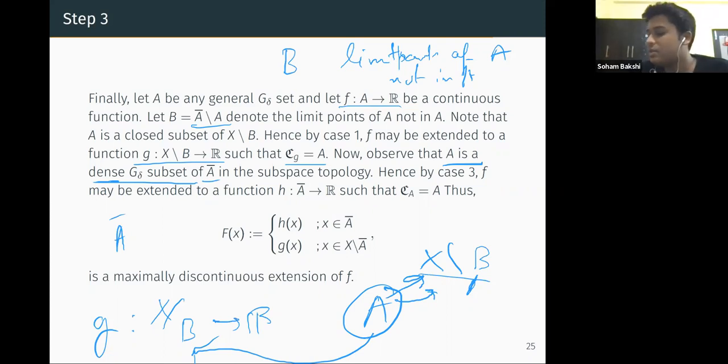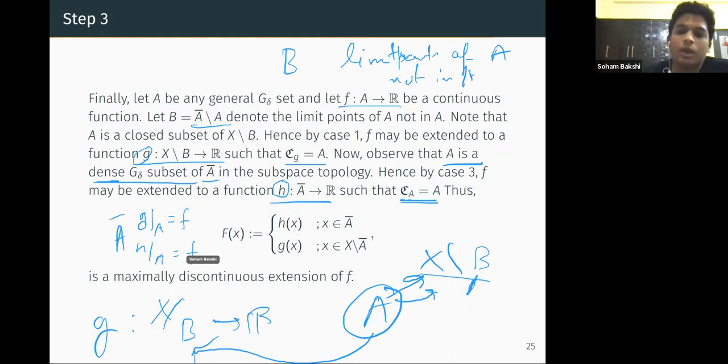And hence, by case 3, what we did is, if there is a dense G delta subset and a function continuous on it, it can be discontinuously extended over the bigger set. So we again extend it discontinuously from A closure to R such that it is continuous exactly on A. Okay, and observe both this h and g are extensions. So g on A is also f and h on A is also f. So they don't contradict themselves on A.